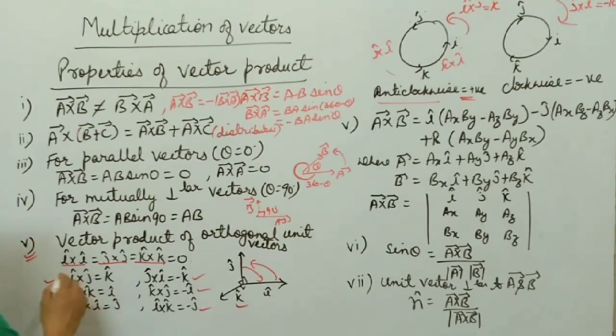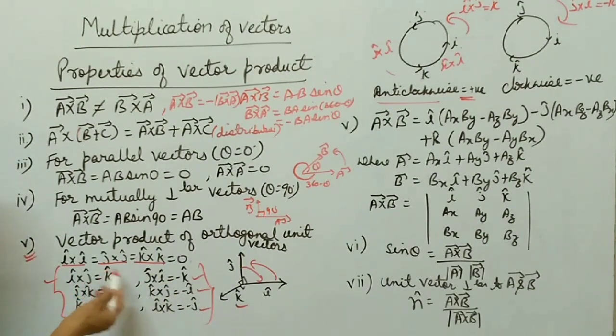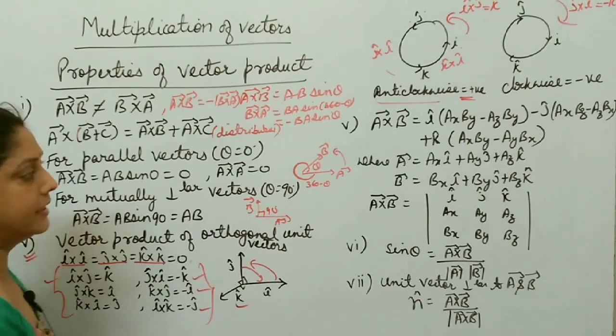In this way you remember these signs. You must remember these points, they are very very important. I cross J is K, J cross K is I, K cross I is J, and if you reverse the order, J cross I is minus K, K cross J is minus I, and I cross K is minus J.